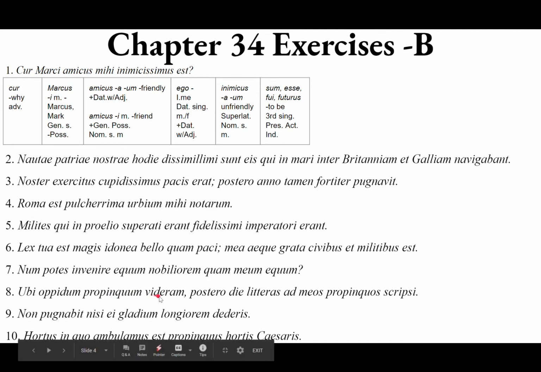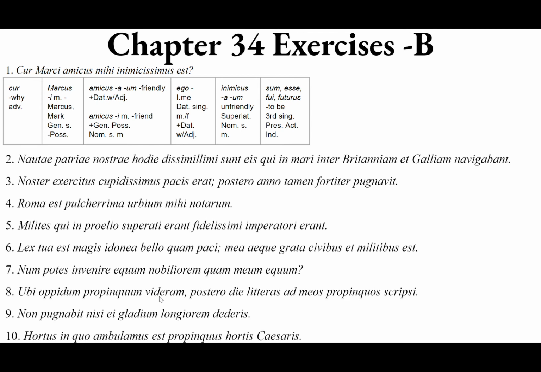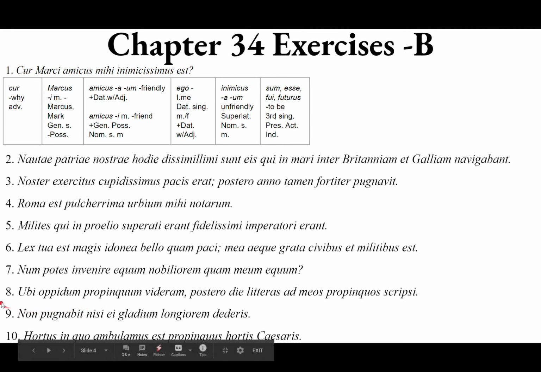And then videram, first person singular, pluperfect active indicative of video, videre, vidi, visus, to see. So when, it's a temporal clause, when I had seen the nearby town,